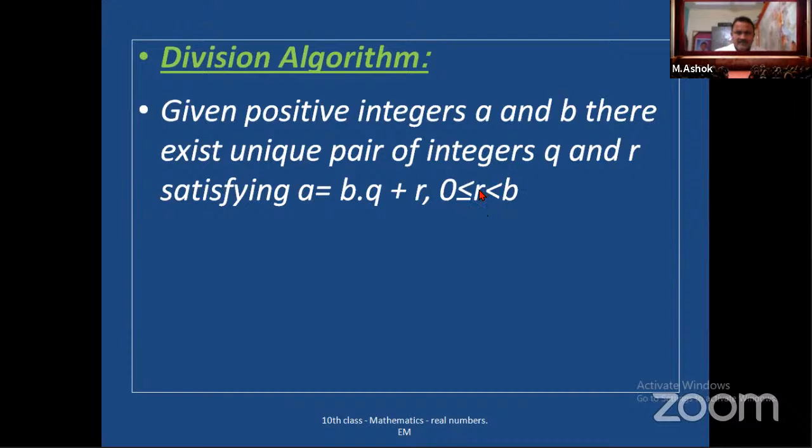So the R value lies between 0 and B, being 0 or greater than 0 and less than B. This is called the division algorithm.